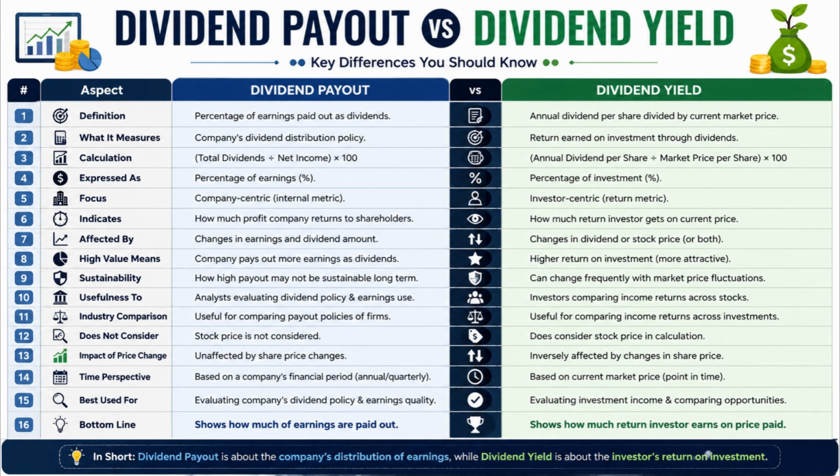To conclude, dividend payout helps investors understand a company's dividend policy and profit distribution practices, while dividend yield helps investors measure the income return generated from their stock investment. Understanding both metrics provides a more complete picture of a company's dividend performance and investment attractiveness.